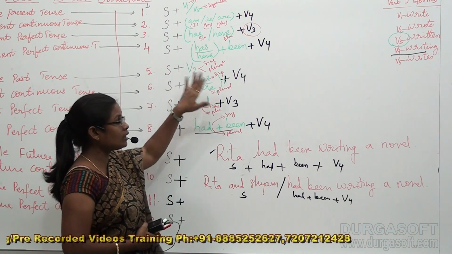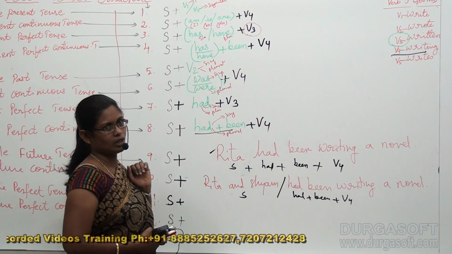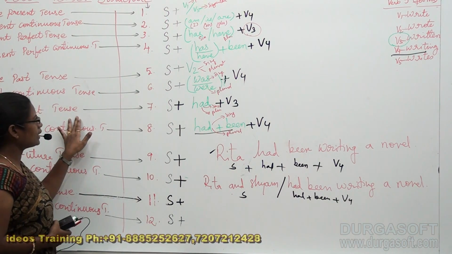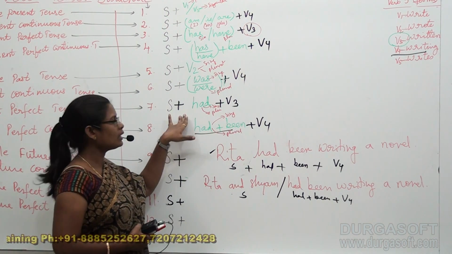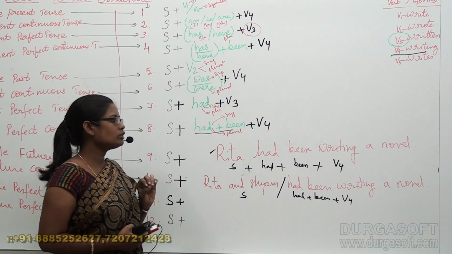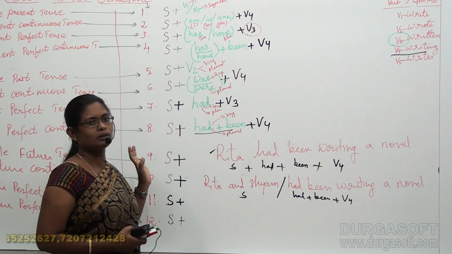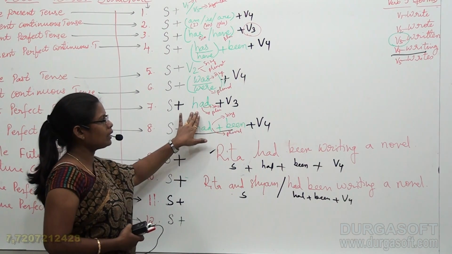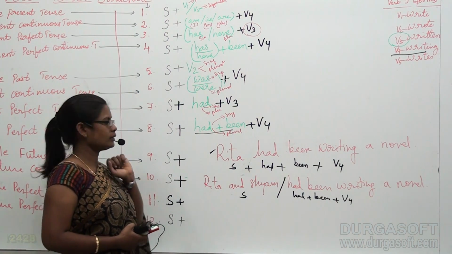If the subject is singular, was takes place, and if the subject is plural, were takes place. Now coming to past perfect tense, the structure is subject plus had plus V3. It's very simple. You need not bother about it at all. Had is applicable to either a singular subject or a plural subject.